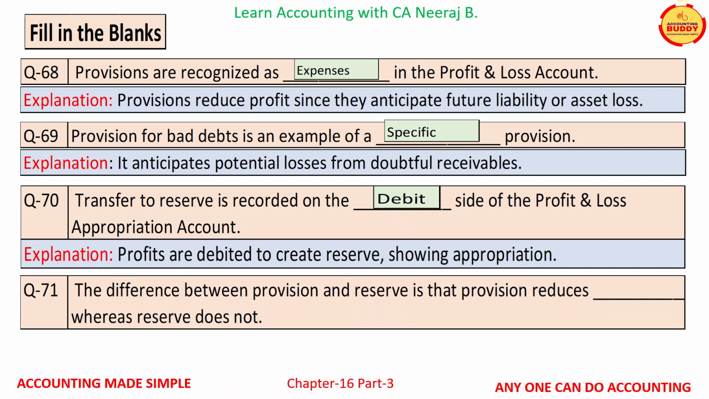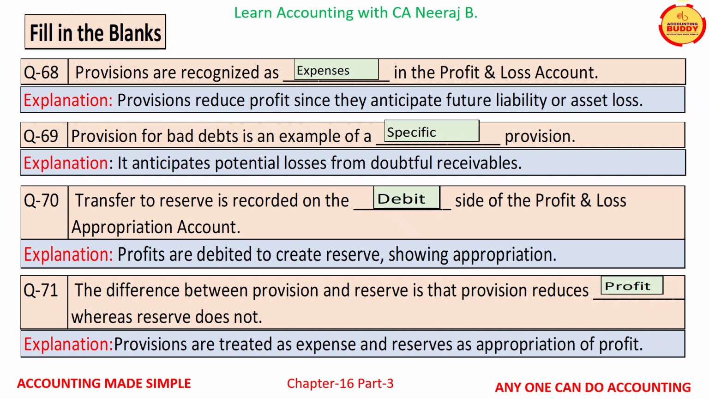Question number 71 is, the difference between provision and reserve is that provision reduces dash whereas reserves does not, and the correct word is profit. Provisions are created as expense and reserves are an appropriation of profit.